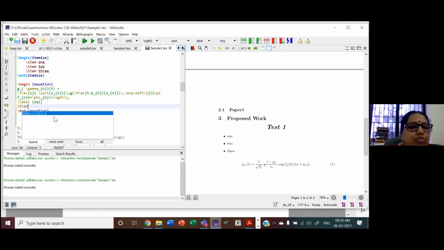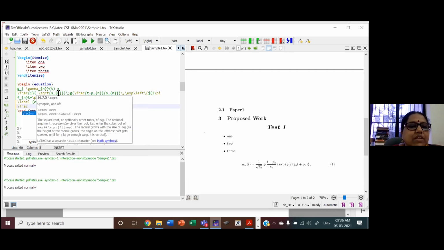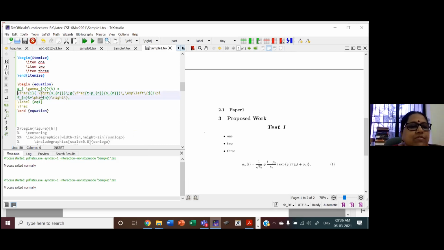So I have square root of S and underscore. Underscore is for subscript n. So you can see here square root of Sn. So till here it is 1 by root Sn. Like this, we have then g into another fraction, t minus pn by Sn. So this is subscript, and this is numerator and denominator, both are given.